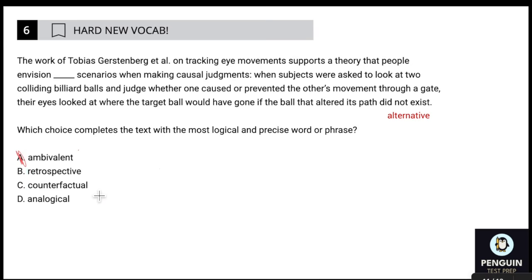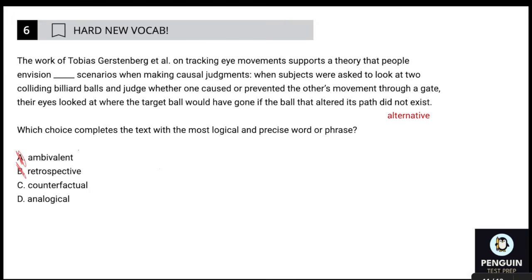And the alternative was basically an untrue alternative, a hypothetical that did not happen. So counterfactual fits really well there. And then retrospective, again, is just looking on the past, not looking on a fake past. So I'm going to eliminate choice B. Now we're down to an answer that the definition I know very well and the definition I'm a little shaky on. So for sure, if I feel confident that counterfactual fits, I would choose it.